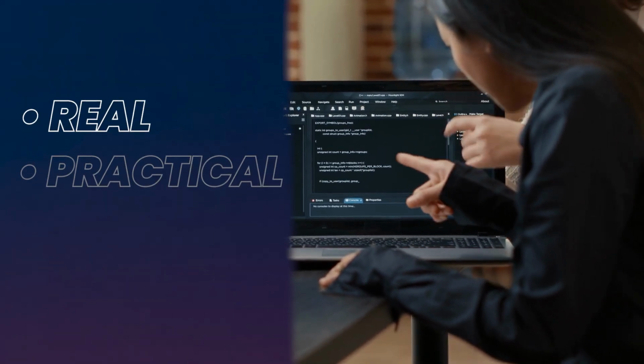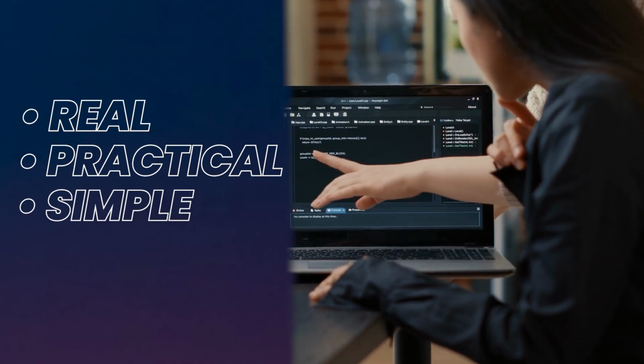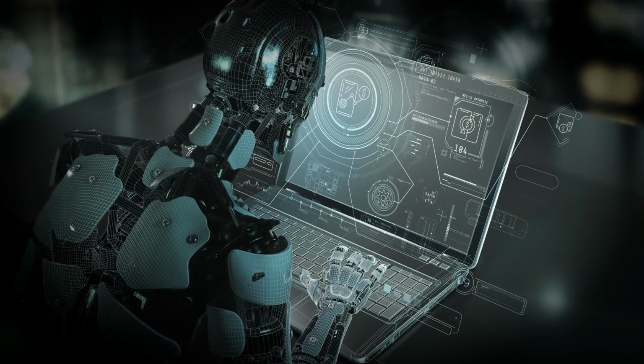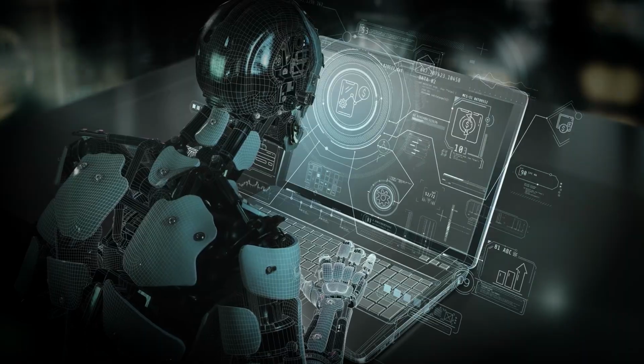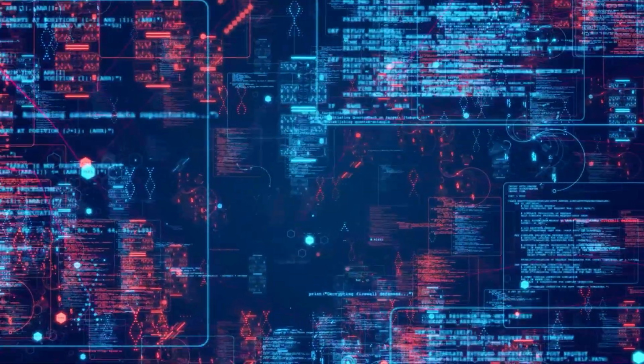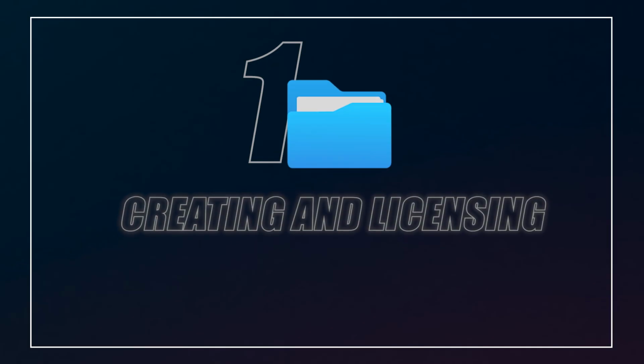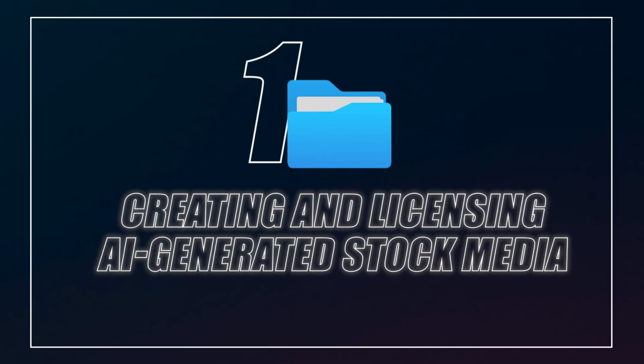Methods that are real, practical, and simple enough for anyone to start. And along the way, I'll explain what truly matters if you want AI to work for you, especially as competition grows. The first method is creating and licensing AI-generated stock media.